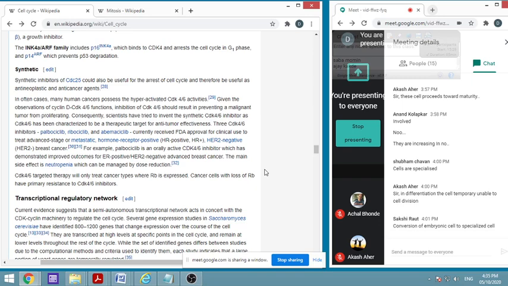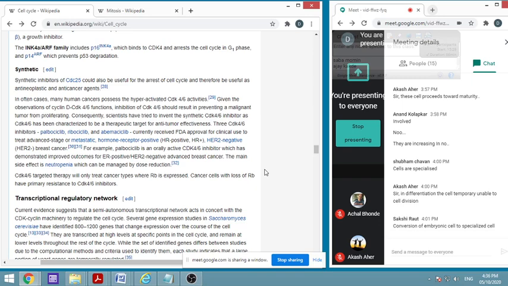So scientists have tried to invent a synthetic CDK4/6 inhibitor which has anti-tumor effectiveness and which will be comparatively safer. When we go to cancer, we shall see why anti-cancer treatment has too many adverse effects. These are known as palbociclib, then ribociclib, then abemaciclib.